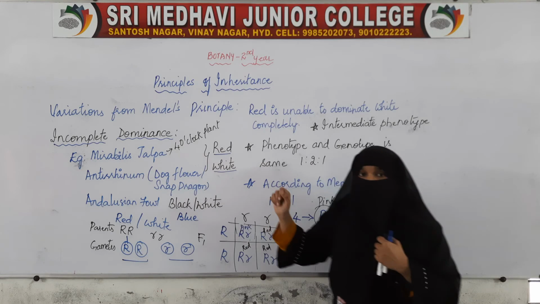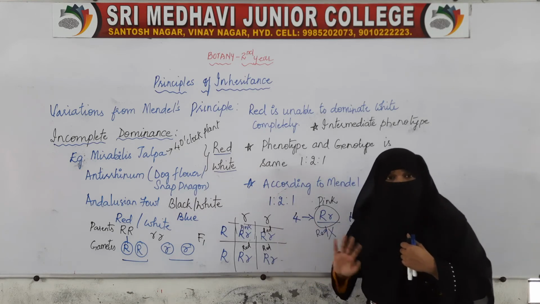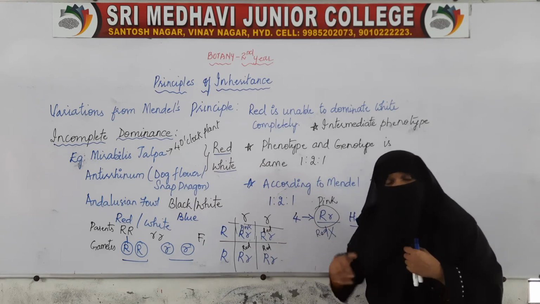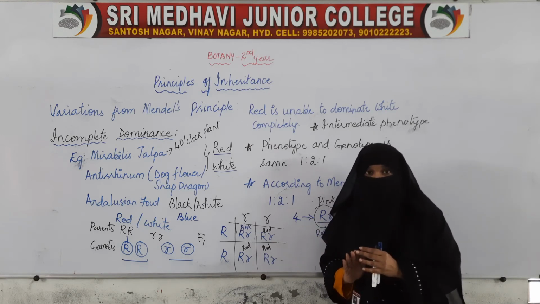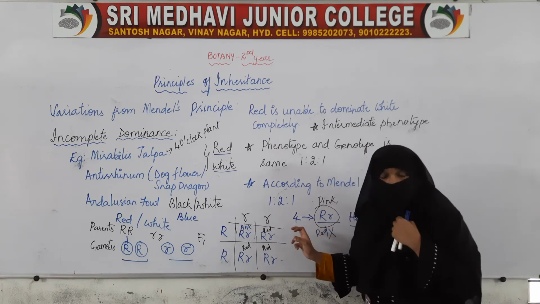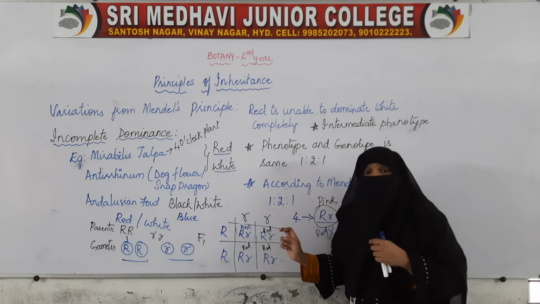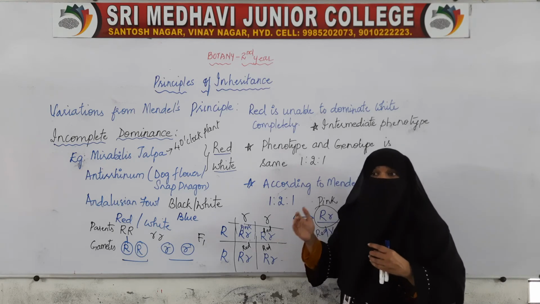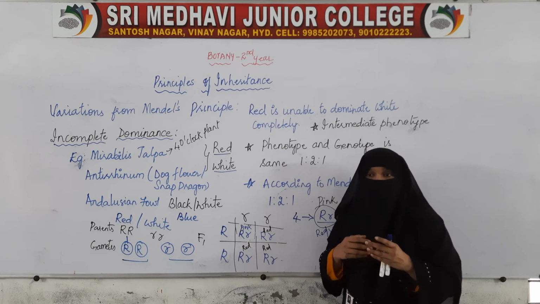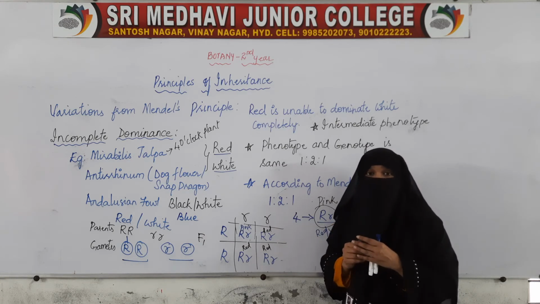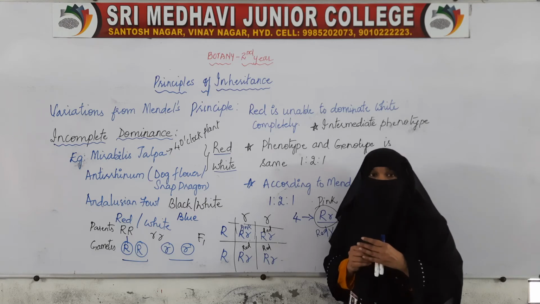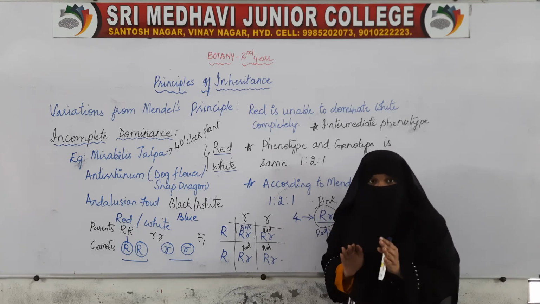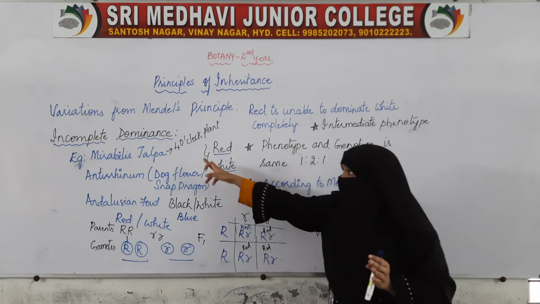Why are we saying dominance? Because white is not expressing here. Red is expressing, but not totally. That pink color is because of the incomplete expression of red color. Red is expressing, so we say dominance is there.